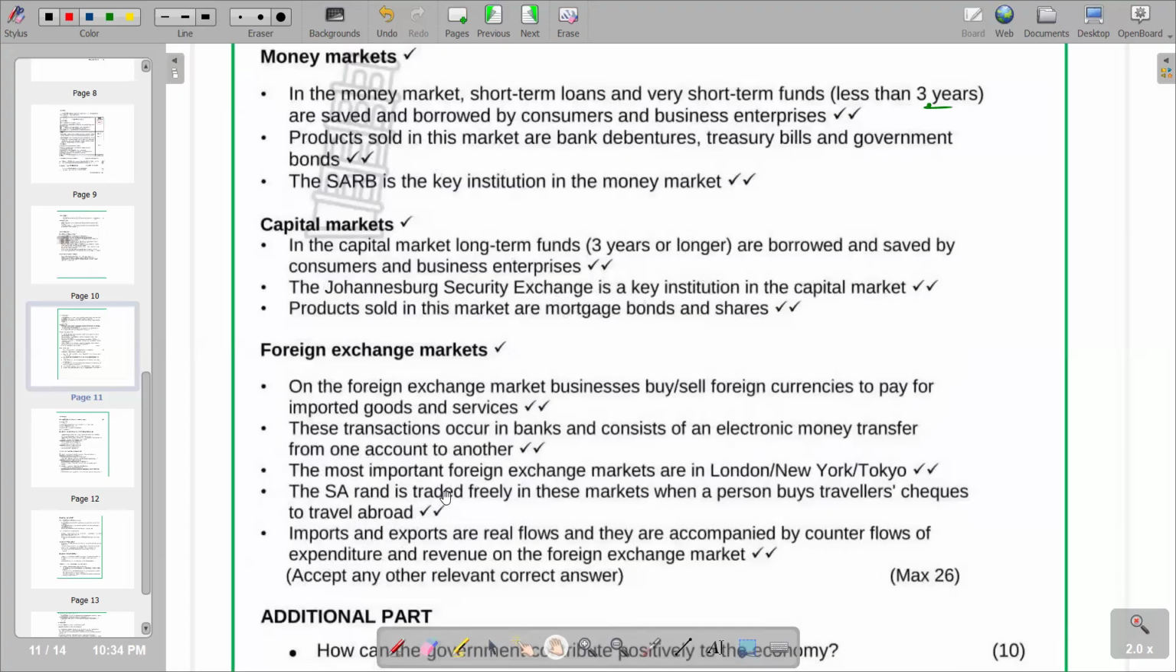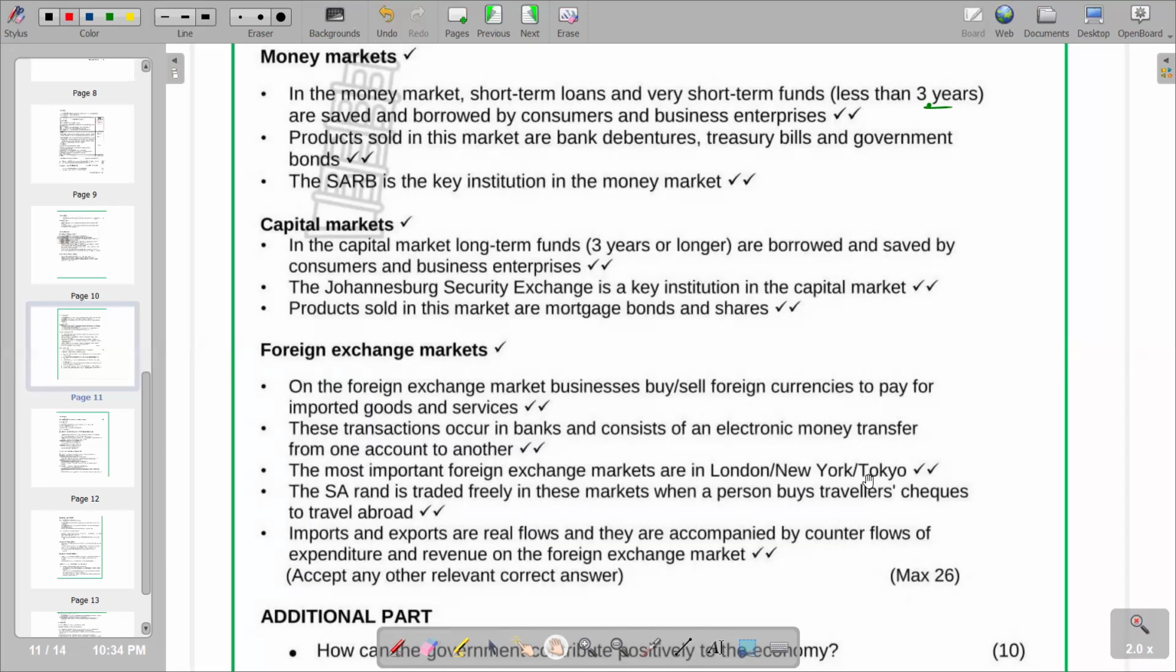The South African rand is traded freely in these markets when a person buys travelers checks to travel abroad. So we are seeing that the explanation under the foreign exchange market is mainly centered around the issue of foreign currency. So obviously, there is an issue of the demand and supply of foreign currency. Remember, the foreign exchange market is the market where we see the forces of supply and demand of foreign currency taking place.